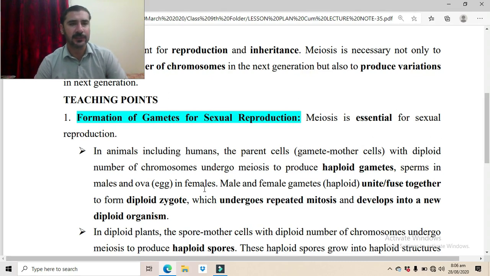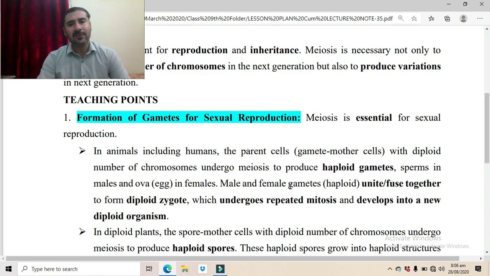Those are diploid cells. They divide through the process of meiosis to produce haploid gametes. In the male, the haploid sperms are produced. In the females, the haploid egg is produced.